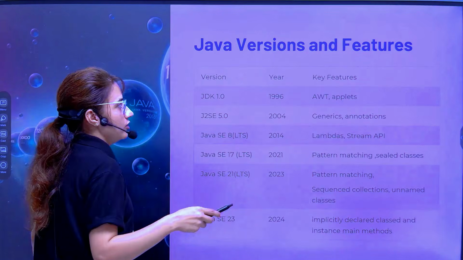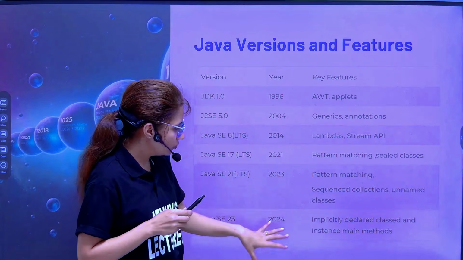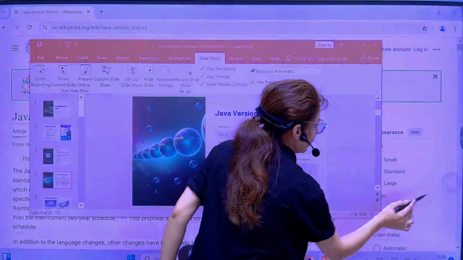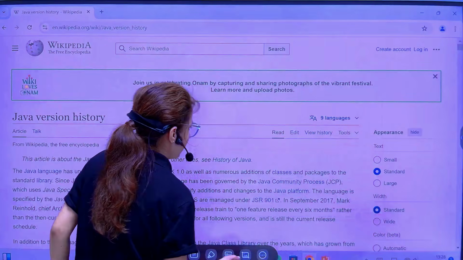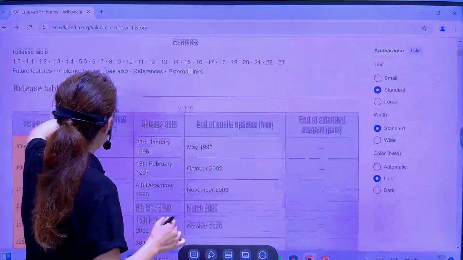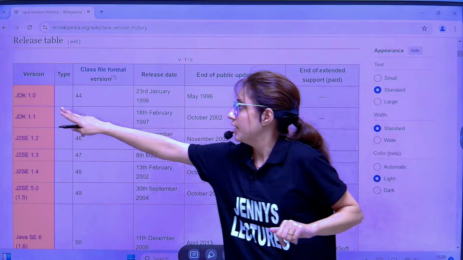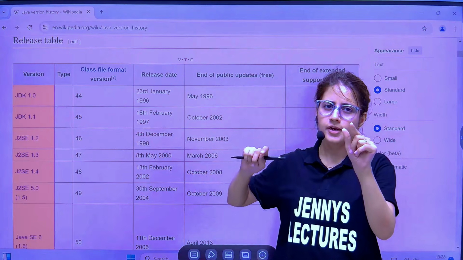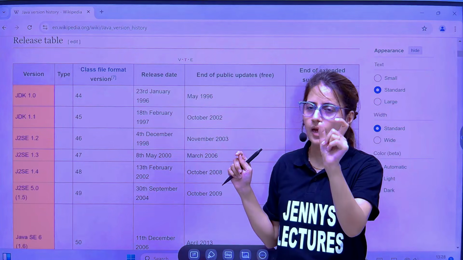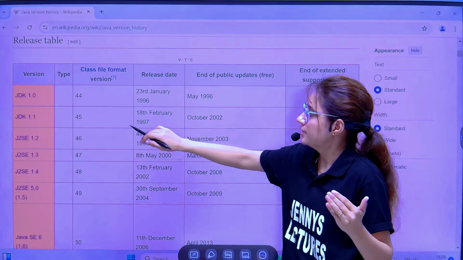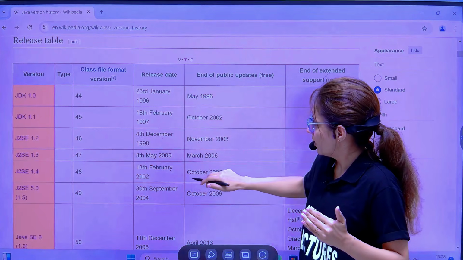And now there are so many versions. Not all the versions are written there, but if you want to check, you can go to Wikipedia, and there I'll show you all the versions of Java. See, the first version was in 1996, and that was JDK 1.0 with some AWT and applet. The main feature was applets, in 1996. Then in 1997, JDK 1.1. Like this, there are so many features.